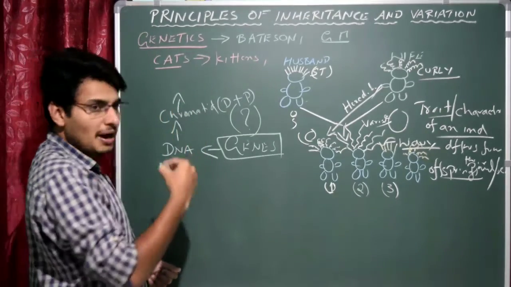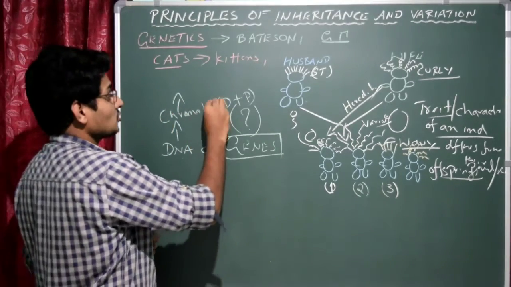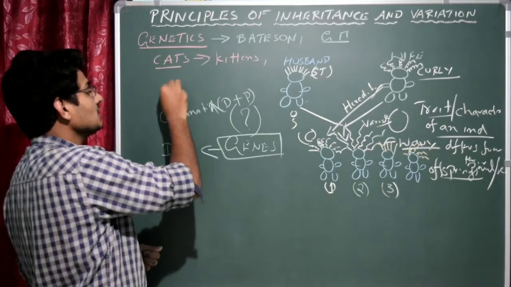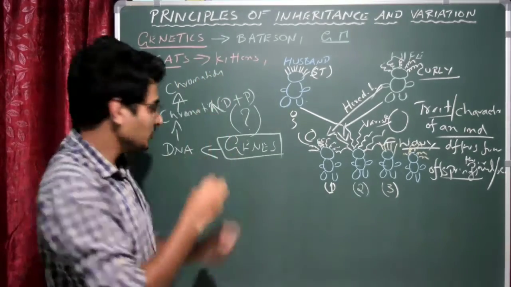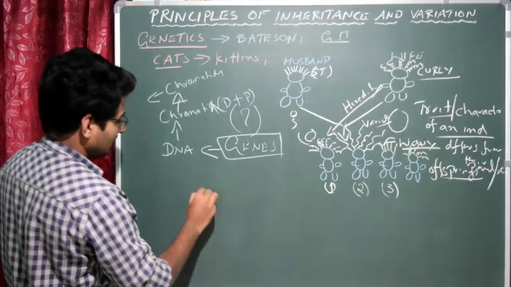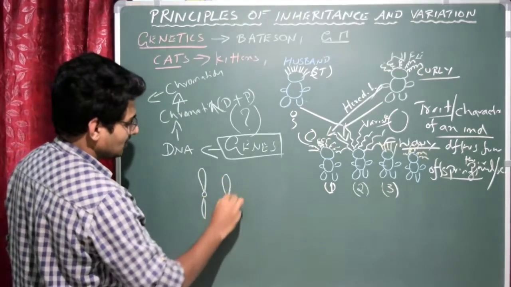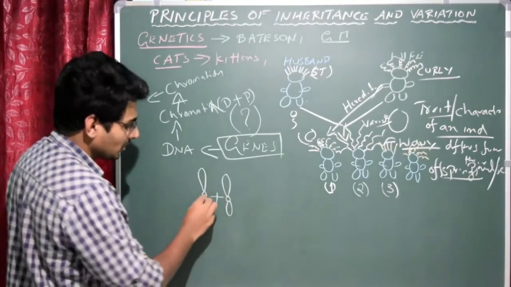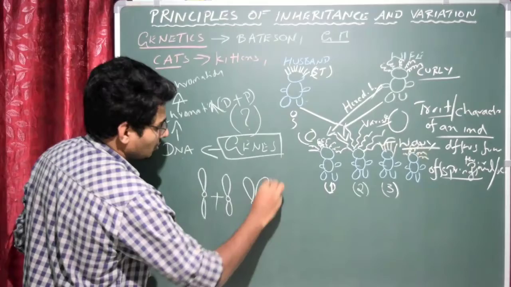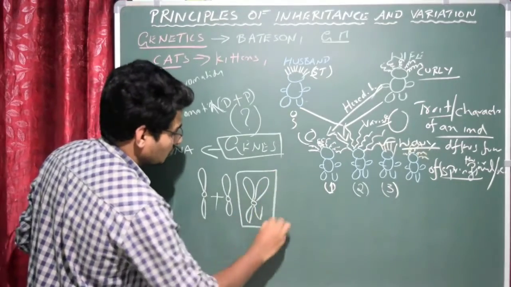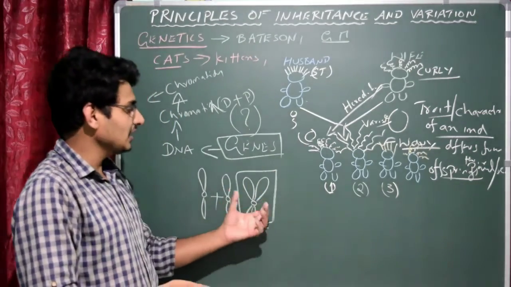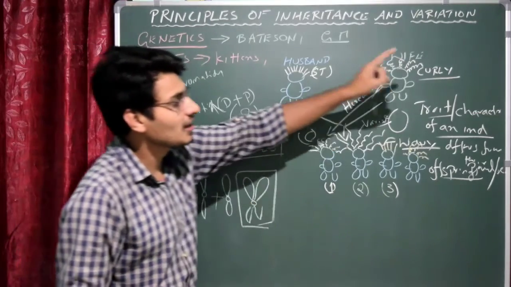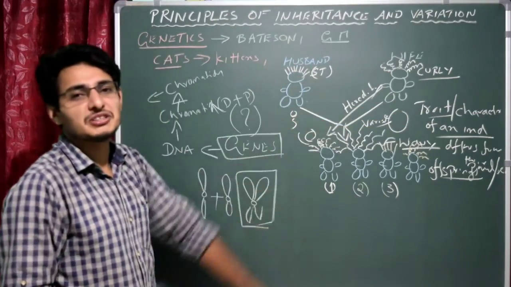The chromatin makes chromatids. So finally two chromatids join together to form, I'll write here, this is one chromatid and this is another chromatid, and they are held together by the centromere to form a complete chromosome. That means the chromosomes, which contain the genes, are responsible for inheritance as well as variation. Hope you understood this.